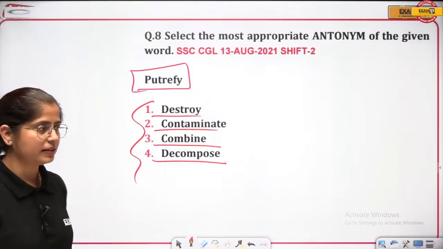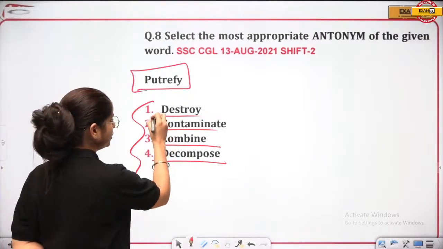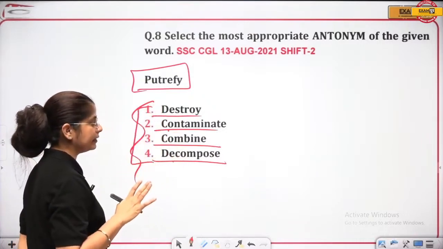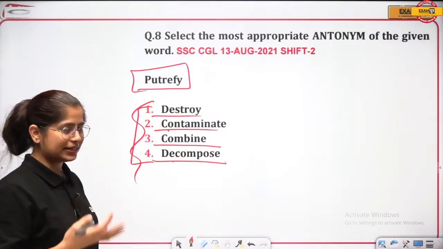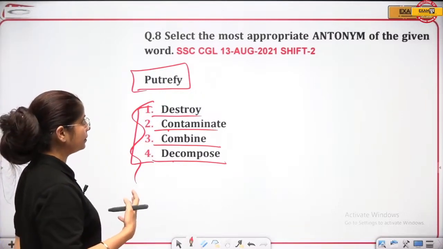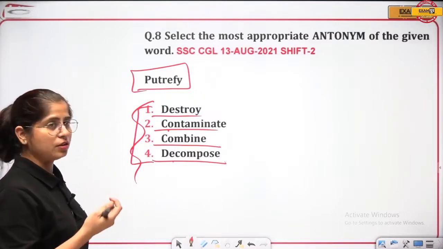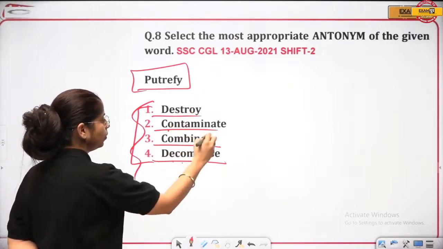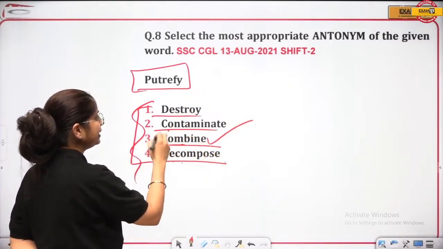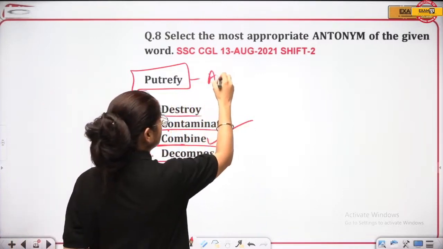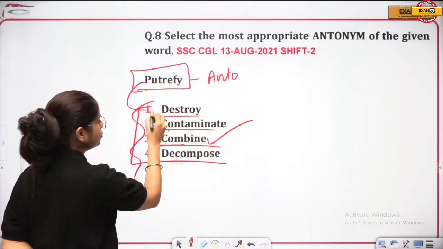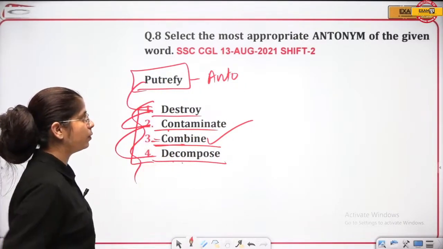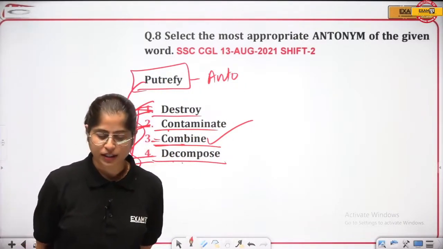Tell me. Yes. See, take the odd one out. Destroy, contaminate, and decompose are somewhat of the same category. Decompose something or contaminate something makes something become really rotten or dirty. Destroy, contaminate, and decompose will come in the same category. The one that is different is combine, and that will be the antonym of this, because here putrefy means destroy, contaminate, or decompose. So this is the only word that will be the antonym of the word given, right?